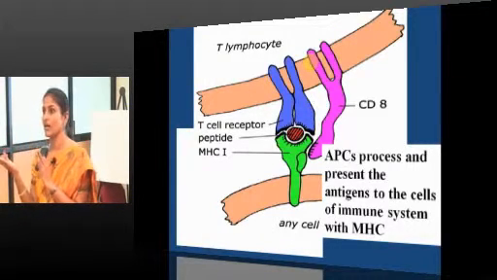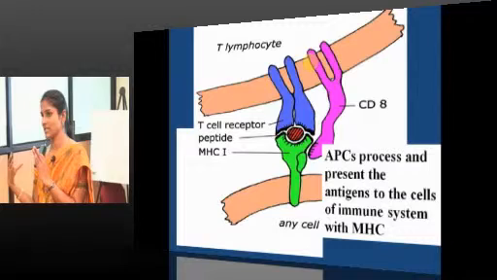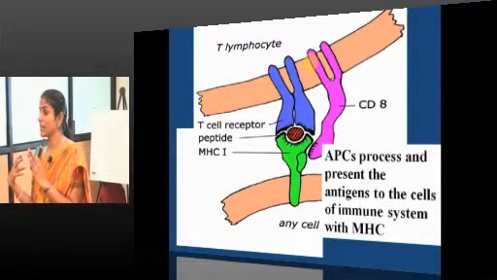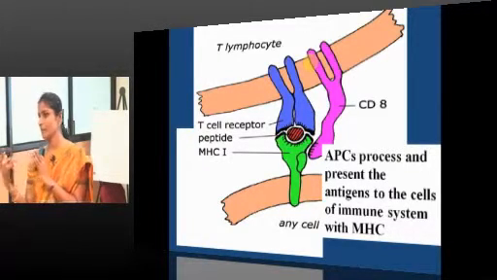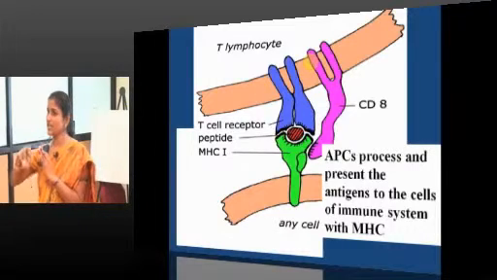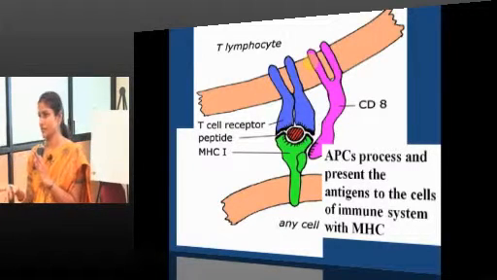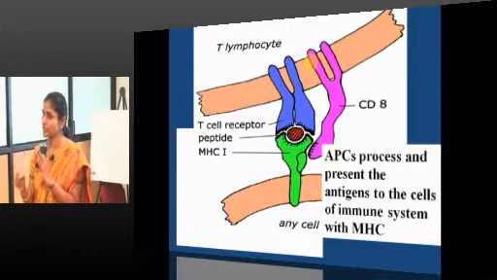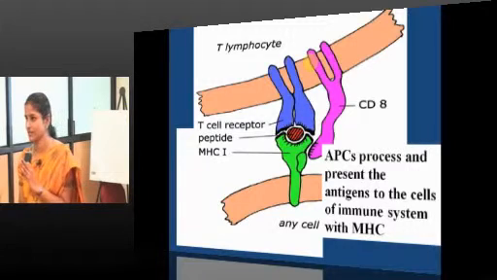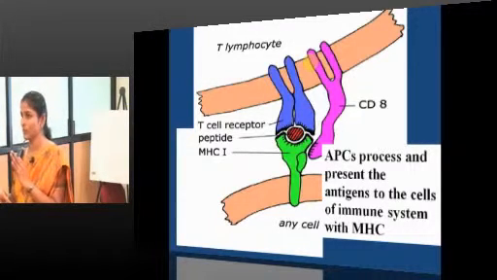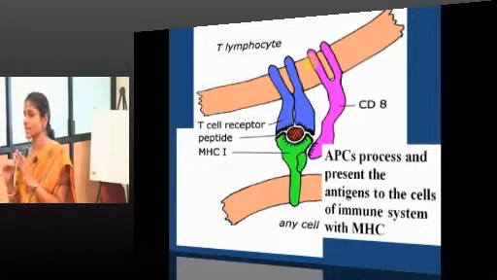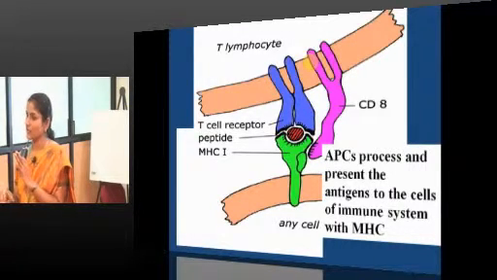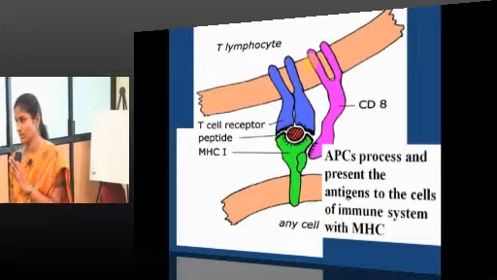You can wonder then how virus infected cells and tumor cells are taken care of by CD8. When a virus affects the cell, the cell's protein gets altered, so it actually becomes endogenous. Likewise, in a tumor, the expression of the self protein gets altered. It is not considered a foreign protein. So, endogenous antigens are taken care of by CD8 lymphocytes and exogenous antigens by CD4 lymphocytes.